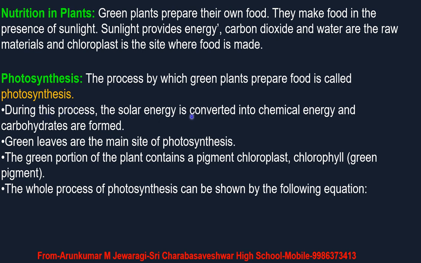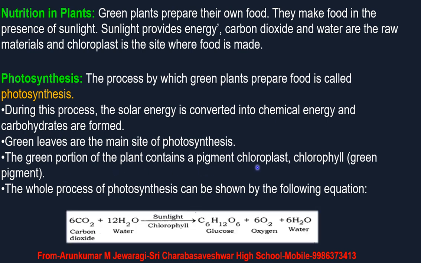The process by which green plants prepare their food is called what? Simply we call it photosynthesis. During this process, the solar energy is converted into chemical energy and carbohydrates are formed. During the process of photosynthesis, solar energy is converted into chemical energy, and they get converted into carbohydrates. Green leaves are the main site of photosynthesis. Remember students, green leaves are the main sites of photosynthesis.